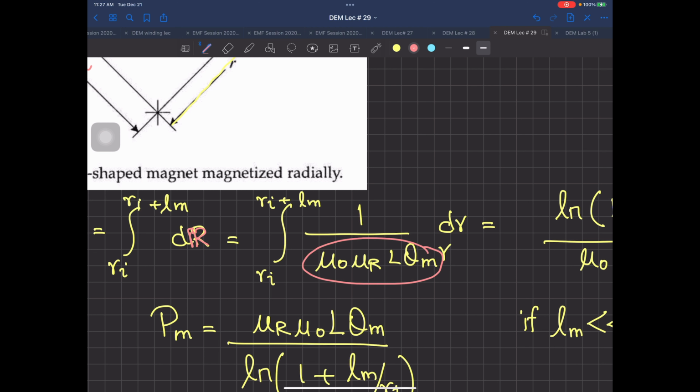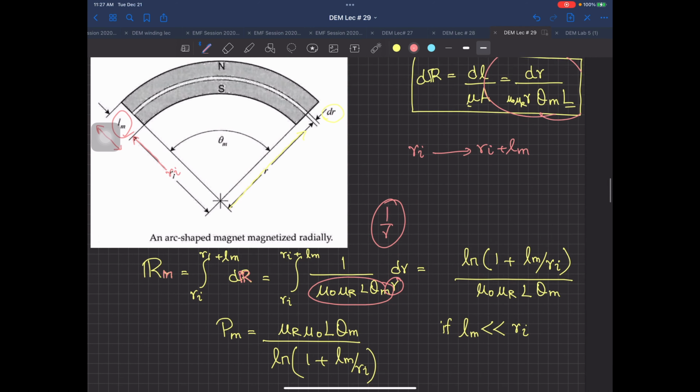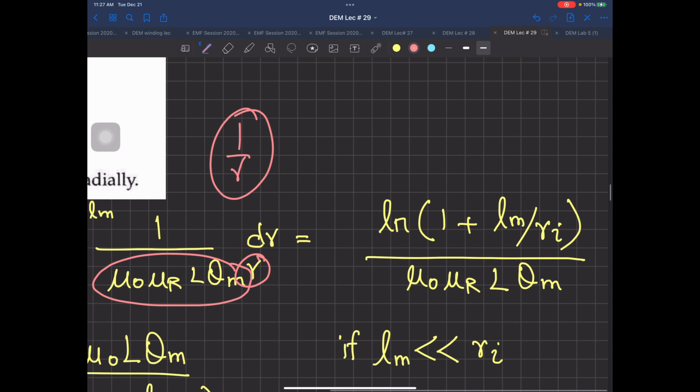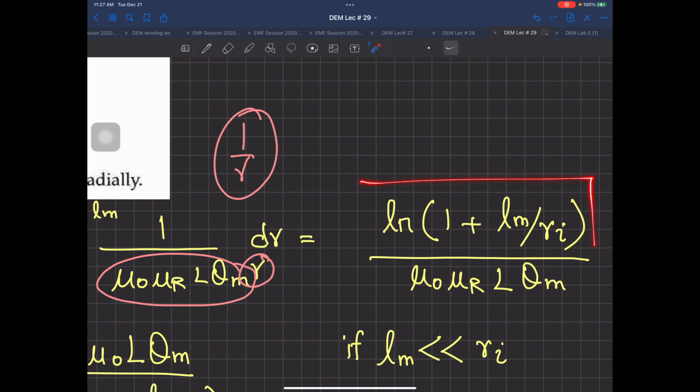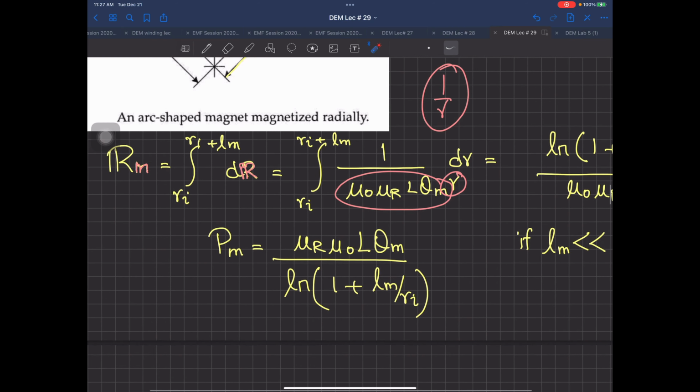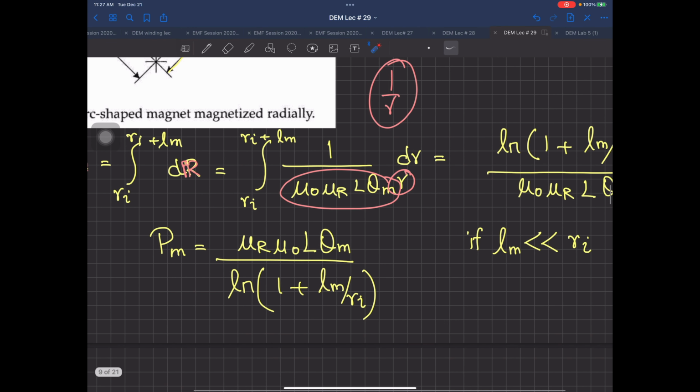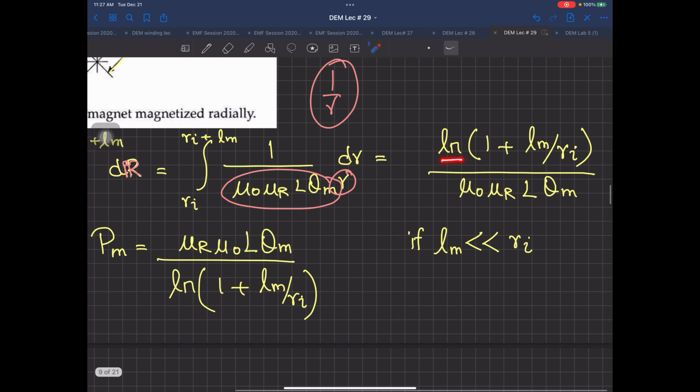It will come out. I have only 1 over r in the integration, and this is the natural log. So when you put the limits, after some simplification, you will get ln of 1 plus Lm divided by Ri. So this equation means that your reluctance is equal to the natural log of 1 plus Lm over Ri.